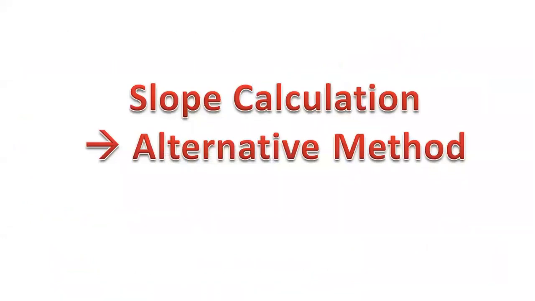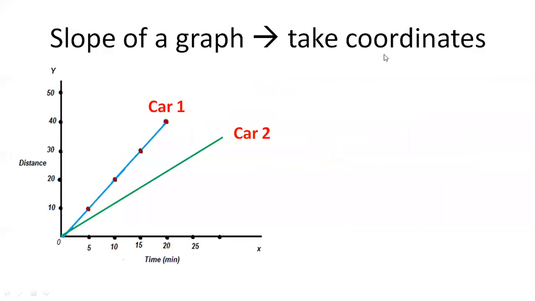Now, if I am asking you to calculate slope, there are two ways to do it. One way to calculate: suppose I have given you a distance time graph and there are two cars, car 1 and car 2. If I am asking you to calculate the slope of this, it's very simple. All you have to do is take coordinates, right? If the values are given, that is very simple. That is what we usually do.